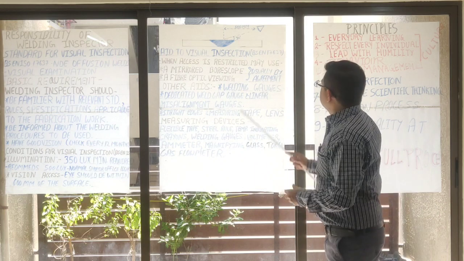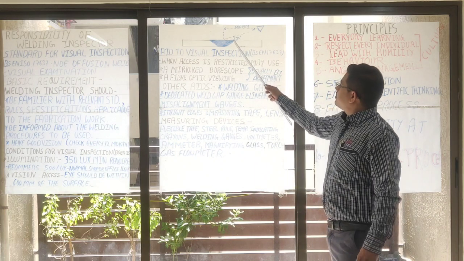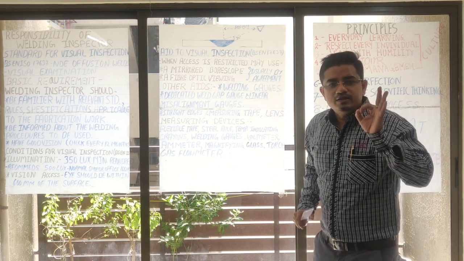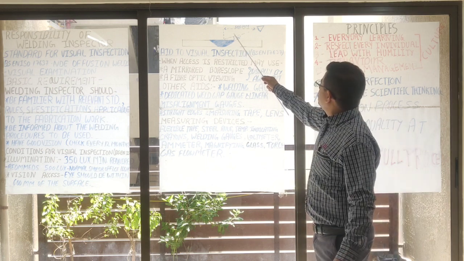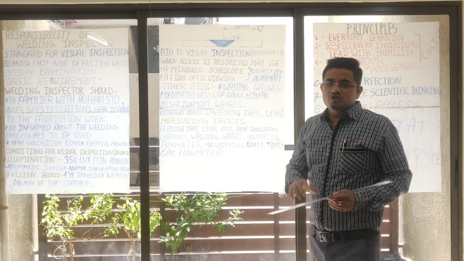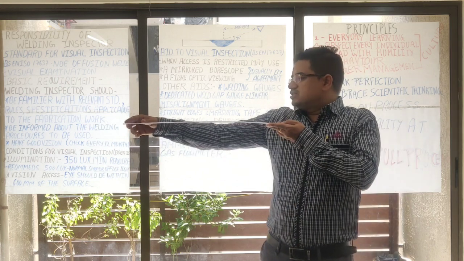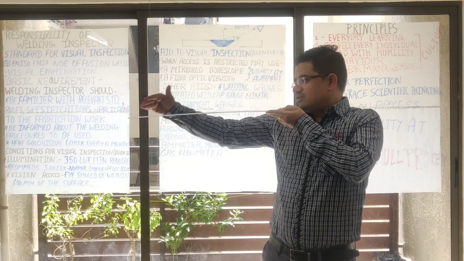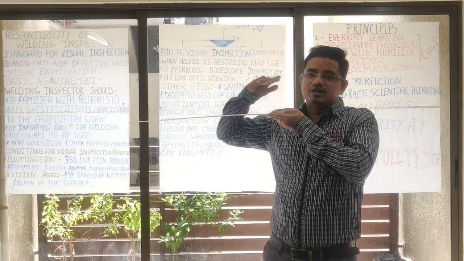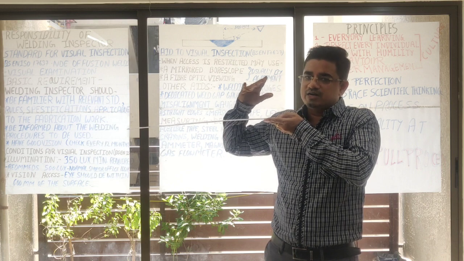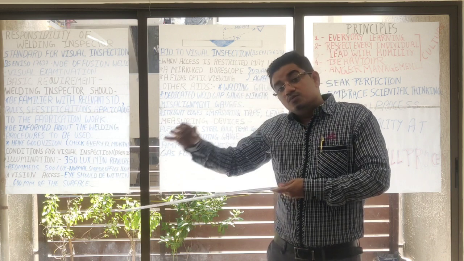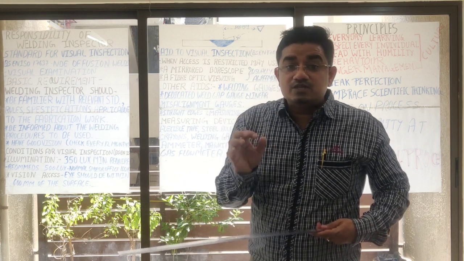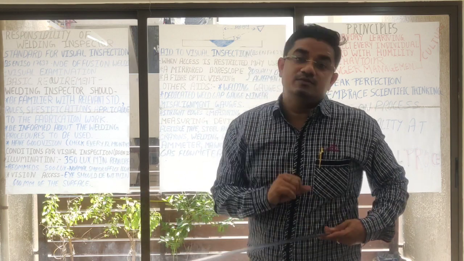And second, the angle at which you view the weld should not be less than 30 degrees. Suppose this is the weld and you are seeing it from this side. If the angle is not greater than 30 degrees, this is not recommended. At minimum, an angle greater than 30 degrees will be the best way to evaluate the weld bead.